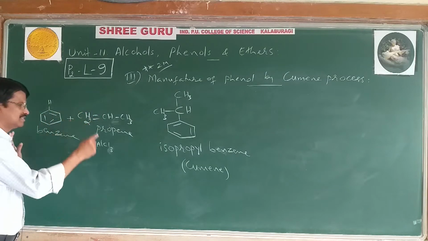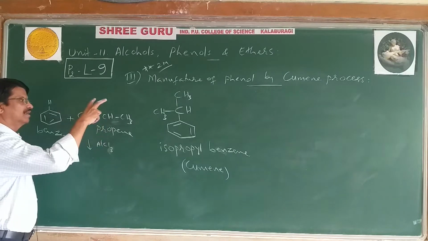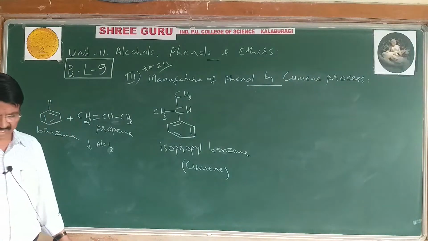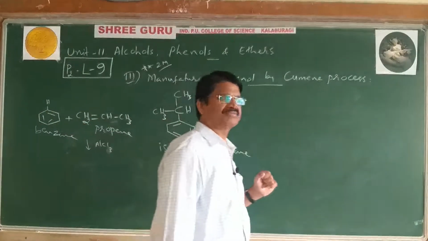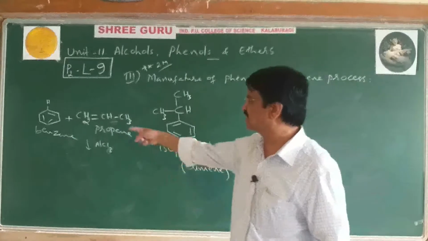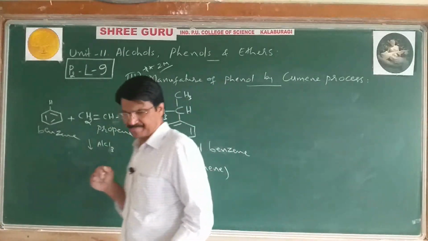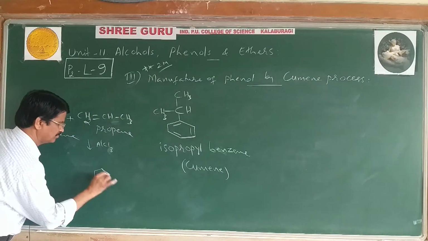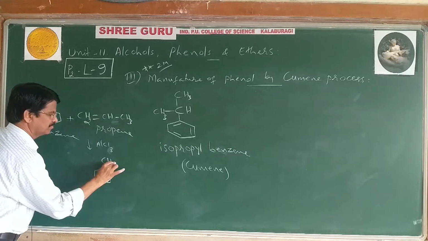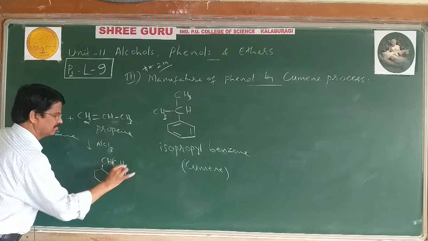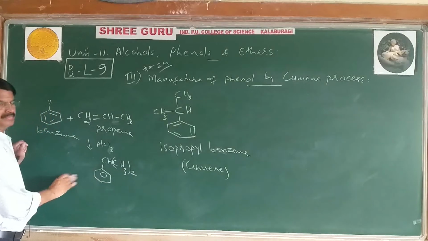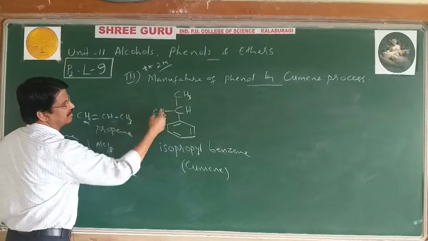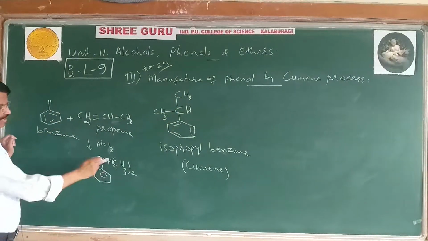If anhydrous AlCl3 acts as a catalyst and an alkyl group attacks the benzene ring, then the reaction is said to be Friedel-Crafts alkylation. Therefore, by Friedel-Crafts alkylation, we can get cumene. Here also we can write CH3 twice. It is isopropyl benzene.